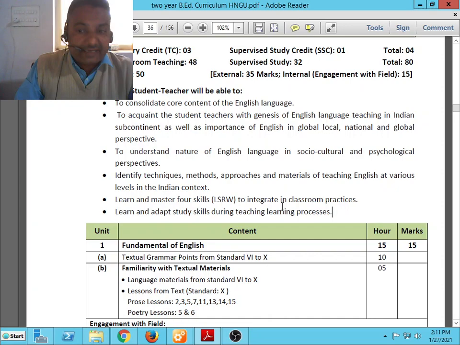A is textual grammar points from standard 6 to 10, and B consists of familiarity with the textual materials, language material from standard 6 to 10, lessons from the text of standard 10, prose lessons and poetry, poems from standard 10.